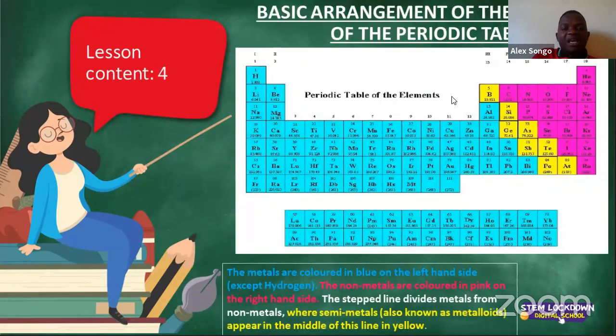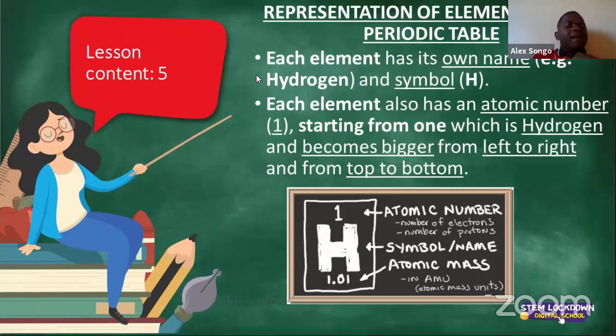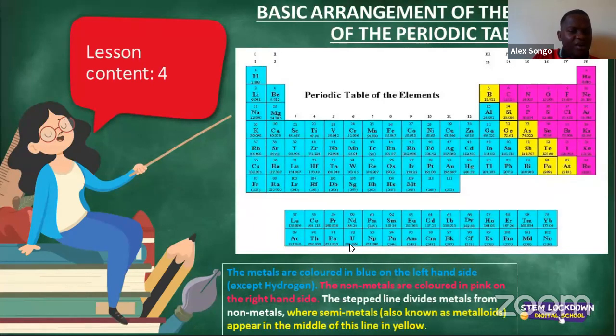So hydrogen is the name of the element, the symbol is H. Hydrogen, according to the periodic table, I'm going back, is number 1. Meaning that it's got how many atoms? It's got 1 atom. The atomic number of hydrogen is 1, ladies and gentlemen. I repeat, hydrogen is the name, H is the symbol or the abbreviation. Now that will not always be the case because it's the first one in the periodic table. It's got only 1, and that is the atomic number. I hope you can understand. Devonte is asking if I can go back to the periodic table. I'm going back.